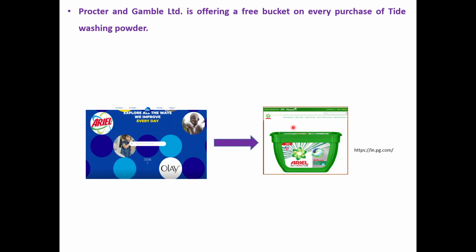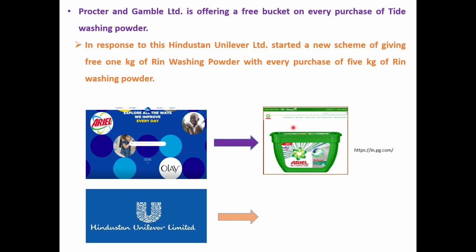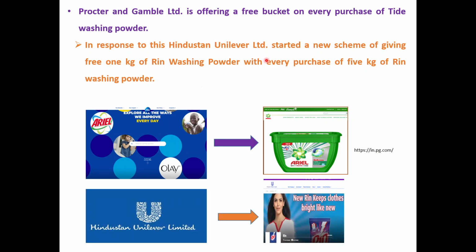And in response to this, the competing company Hindustan Lever has started a new scheme of giving free 1 kg Rin washing powder with every purchase of 5 kg Rin washing powder. This is nothing but the strategy of this company, given in reply to P&G. This is an example of strategy, and this identifies the plan stated in this case. What is the plan stated? It is strategy.